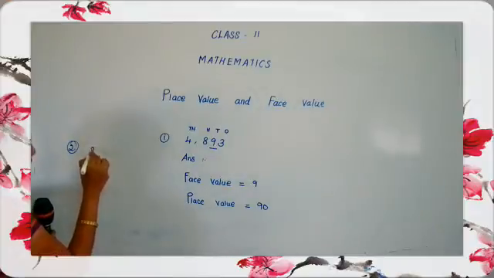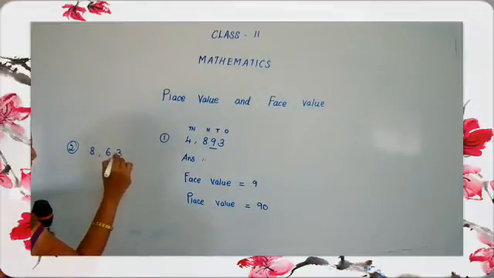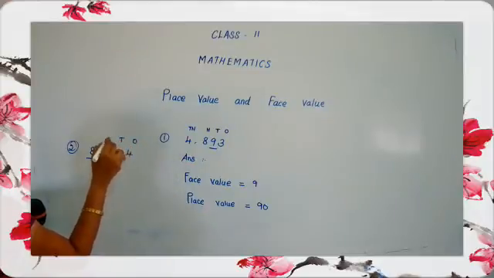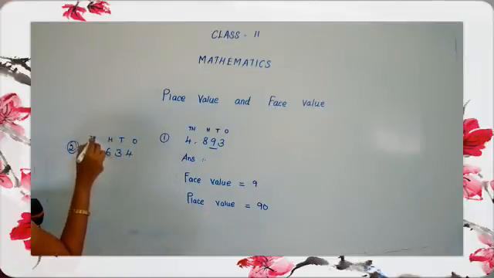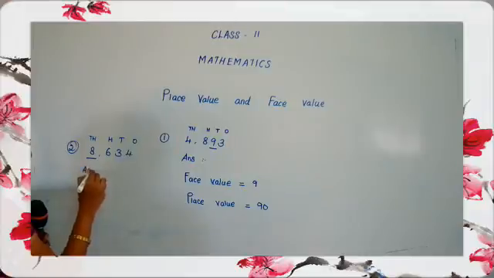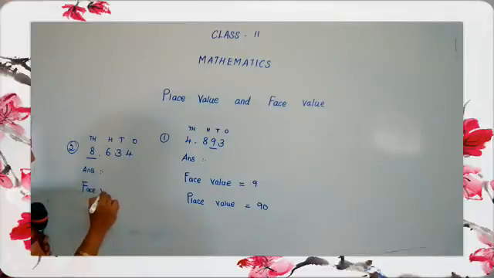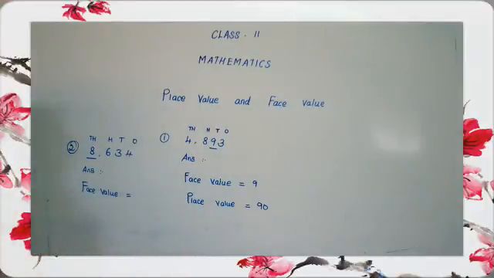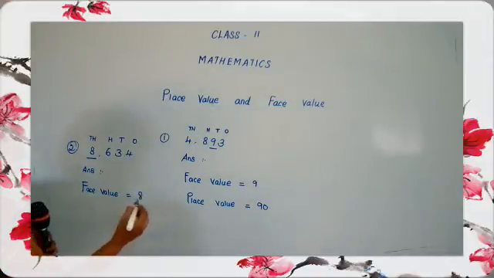See the second one. Ones, tens, hundreds and thousands. We have to write the answer. Face value: which number is underlined? 8. Yes. So you take and write 8 here.